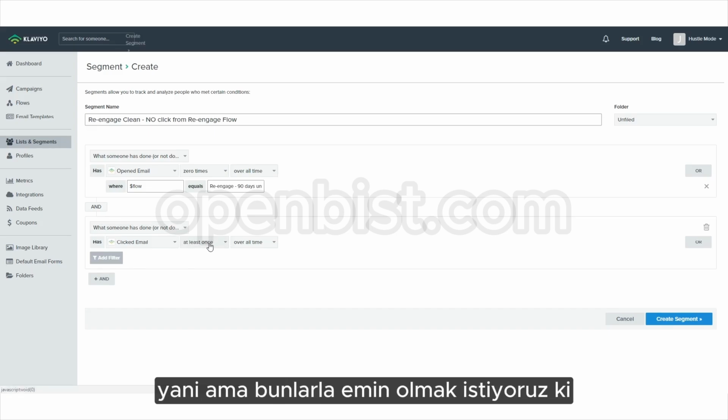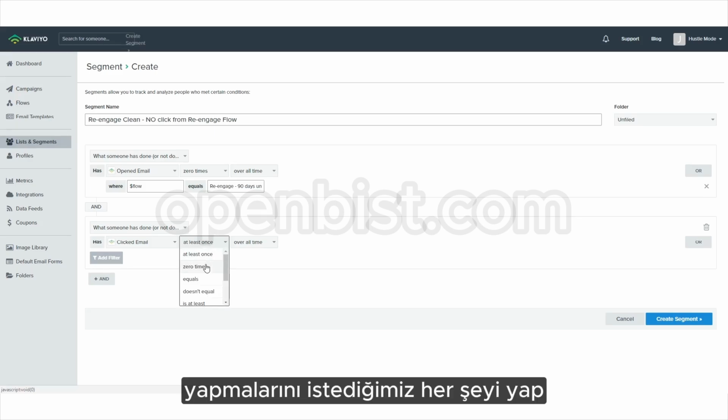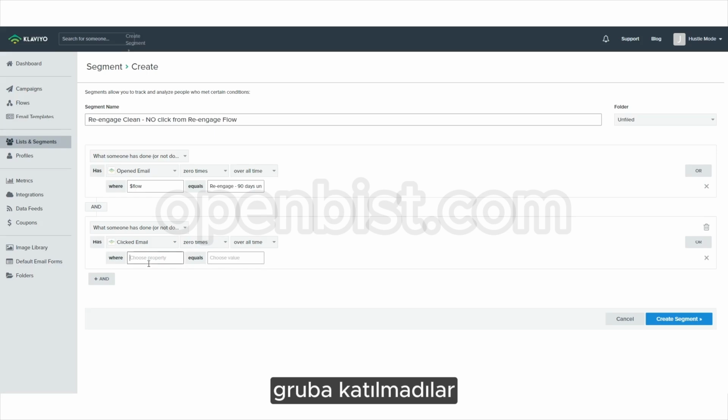But with these ones, we want to make sure that these are people that didn't take an action at all. They didn't basically do anything that we wanted them to do. They didn't join the group, they didn't join the competition, they didn't really do anything.